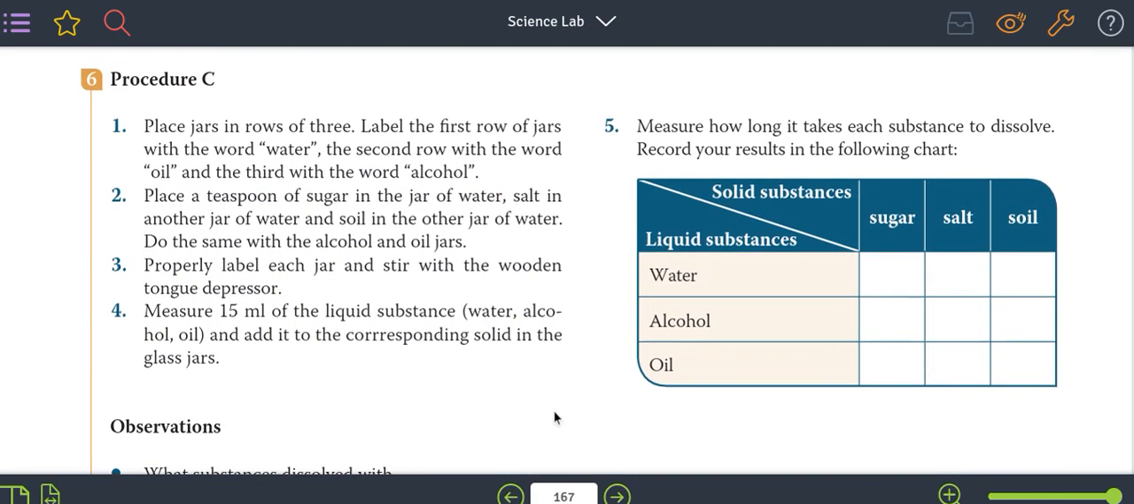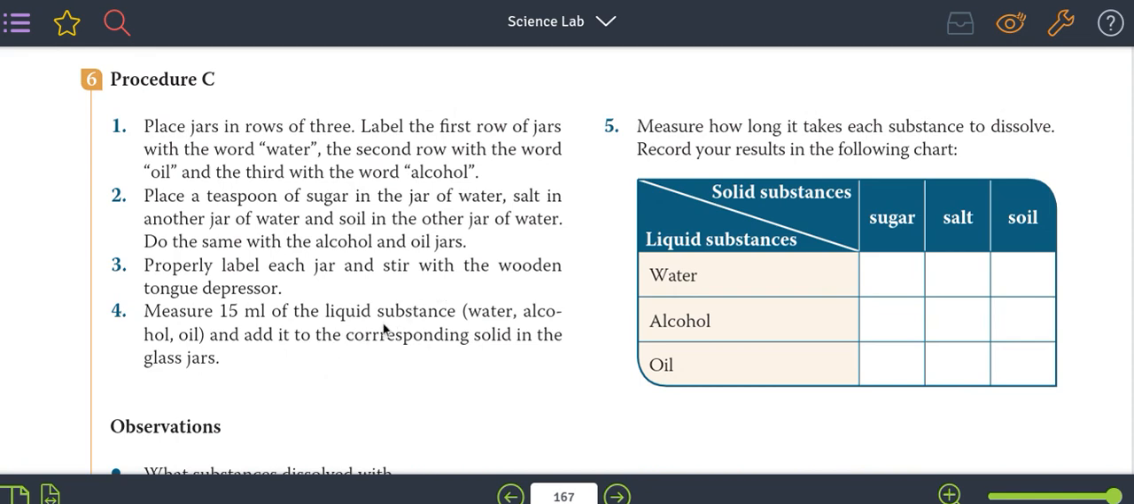Bien, place jars in rows of 3. Label the first row of jars with the word water, the second row with the word oil, and the third with the word alcohol. Agua, alcohol y aceite. Place a teaspoon of sugar in the jar of water, salt in another jar of water, and soil in the other jar of water. Do the same with the alcohol and oil. Properly label each jar and stir with a wooden tongue depressor.